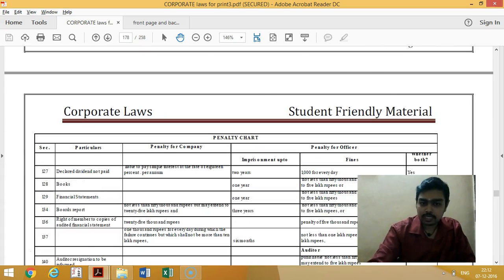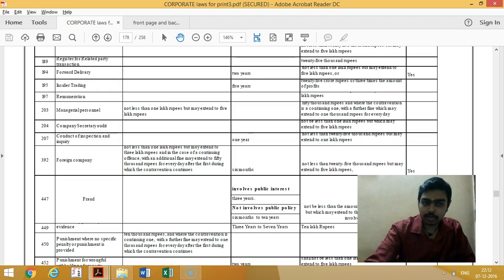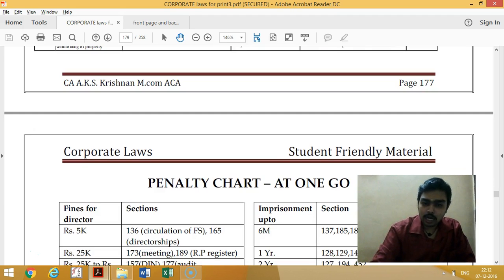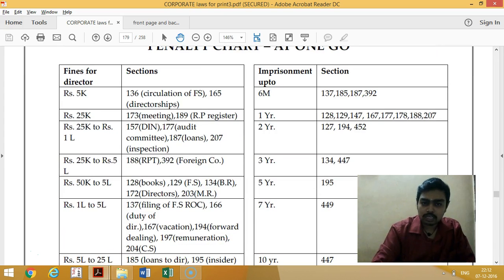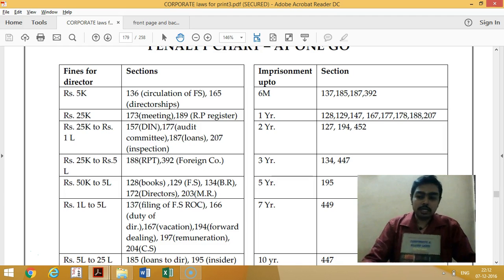I have given a one-page penalty chart where every section's penalty is covered, and a one-go penalty chart also, like which section has a 5,000 rupees penalty, which section has a 25,000 rupees penalty, like that. Everything has been covered here.